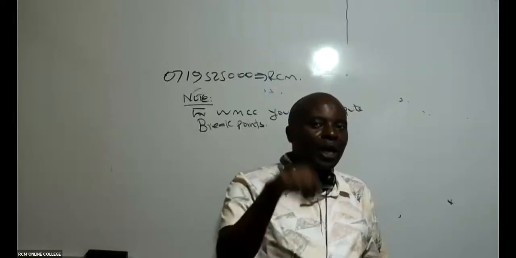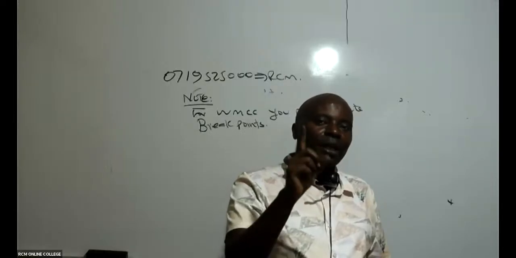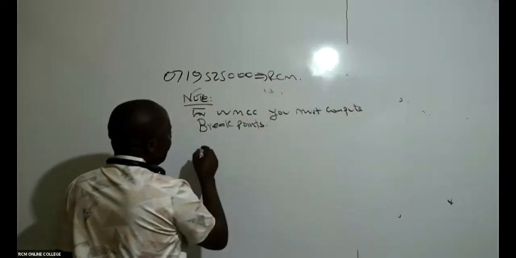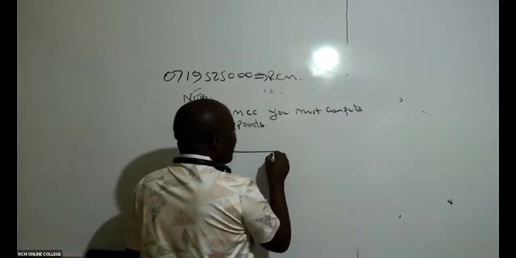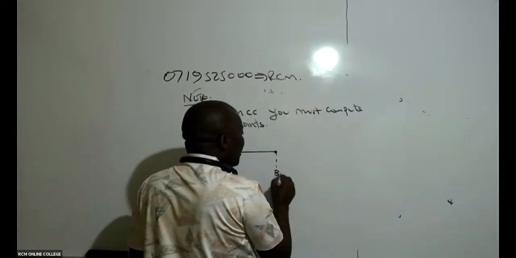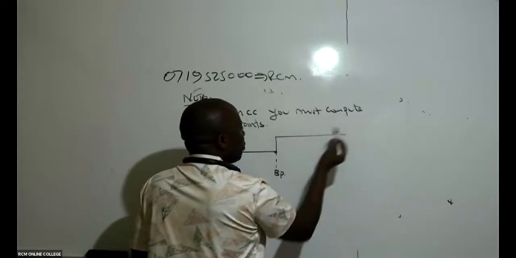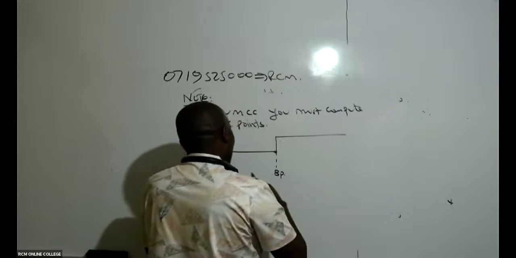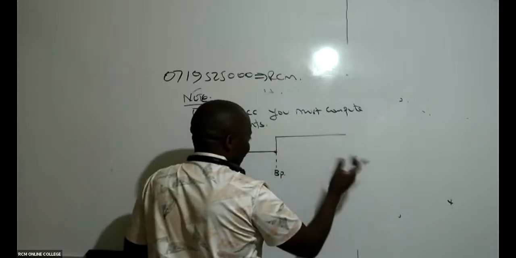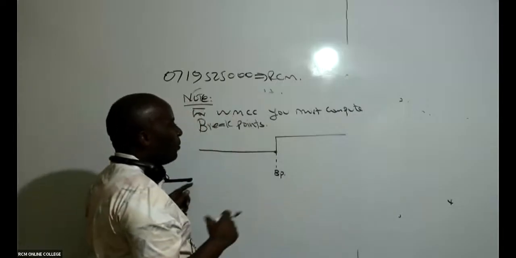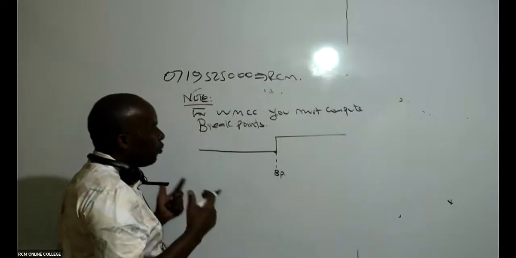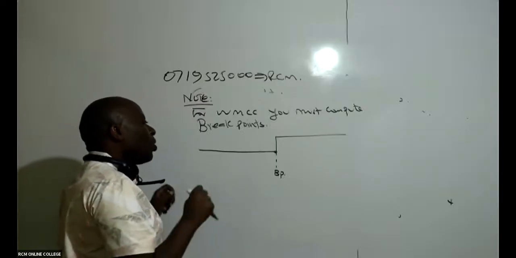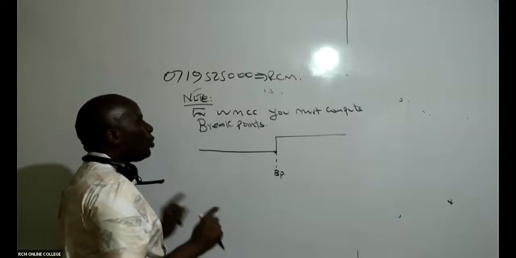For example, your cost has been 12. Once you hit this breakpoint, then of course we expect the 12 to go up, maybe to 14. So the breakpoint, of course, is there to get rid of discontinuity. So at the breakpoint, for WMCC, you must compute breakpoints. And at the breakpoint, we expect the cost of capital of a firm to change.